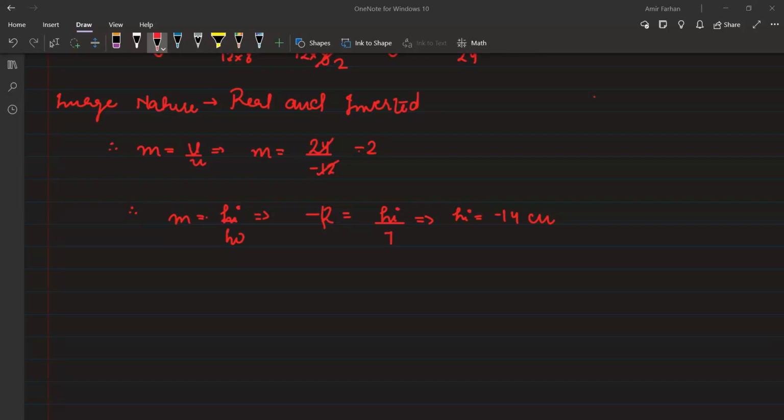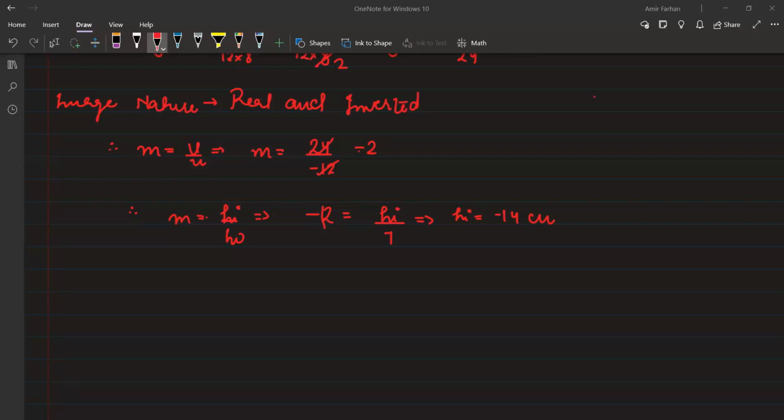Can anybody tell me what magnification is, one by one? Ashad, can you tell me what magnification is? Sir, the height of the object and the height of the image.